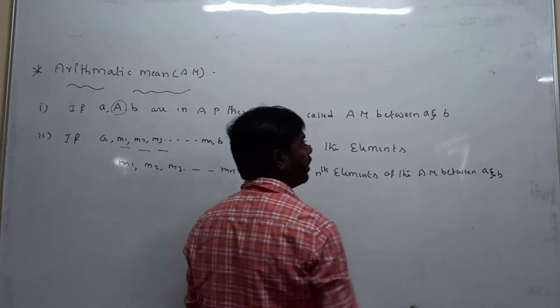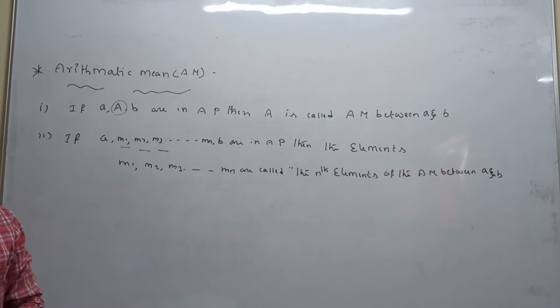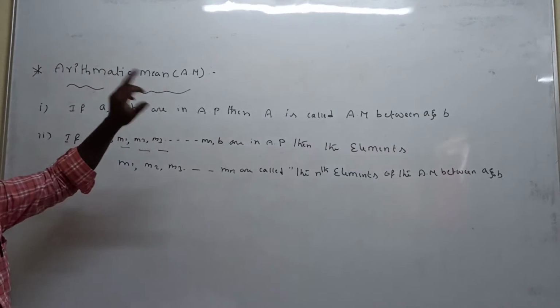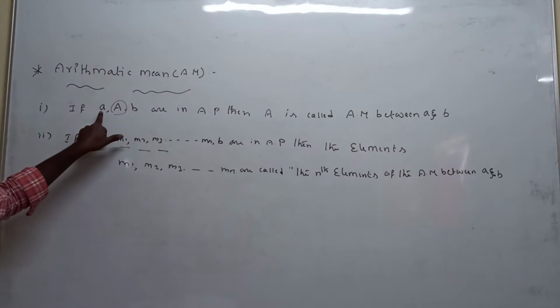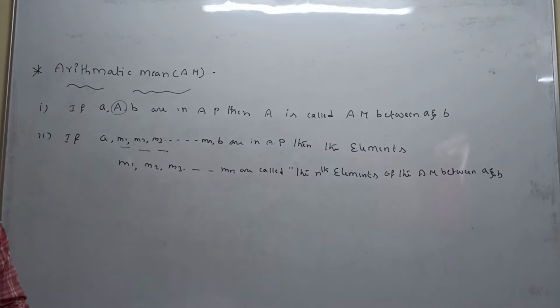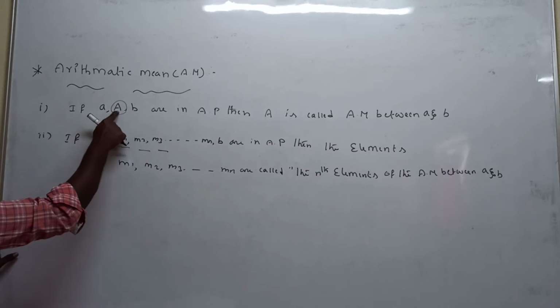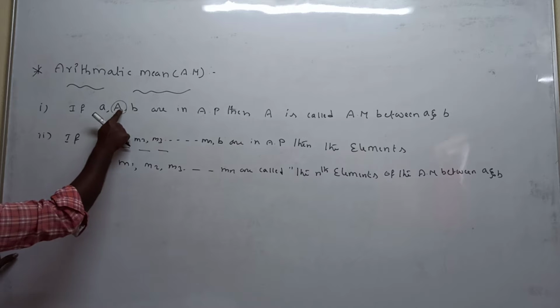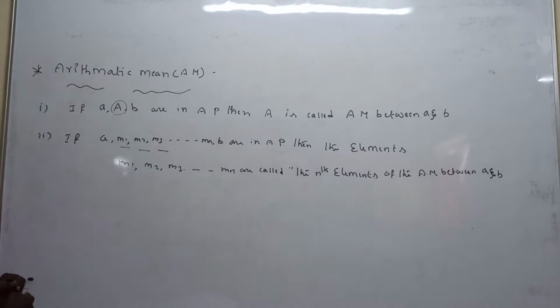Listen carefully. What is the meaning of the arithmetic mean? If a, capital A, small b are in arithmetic progression, then capital A is called the arithmetic mean between a and b.